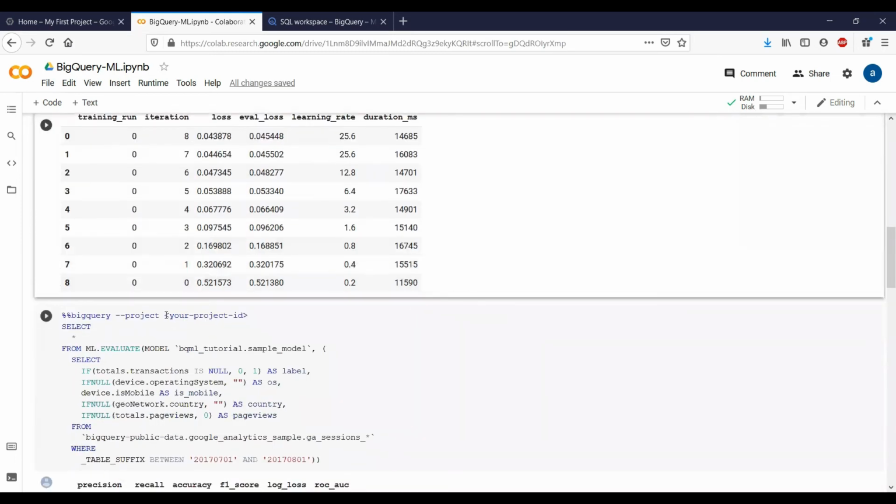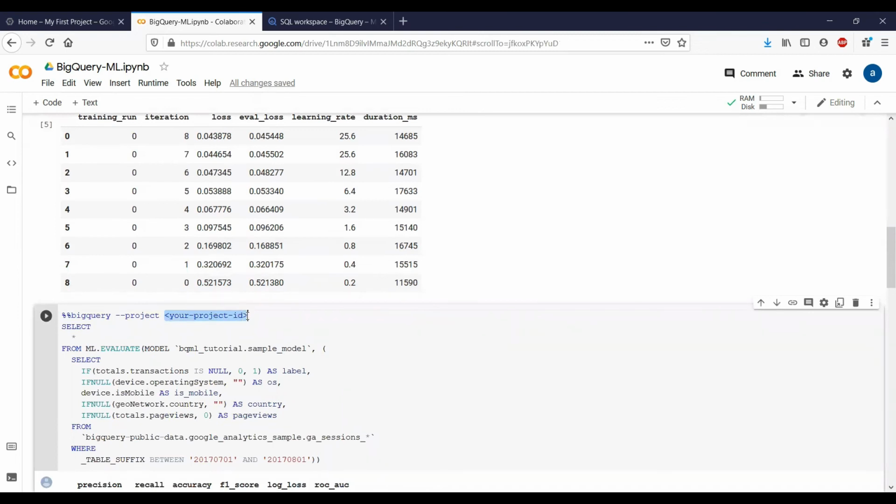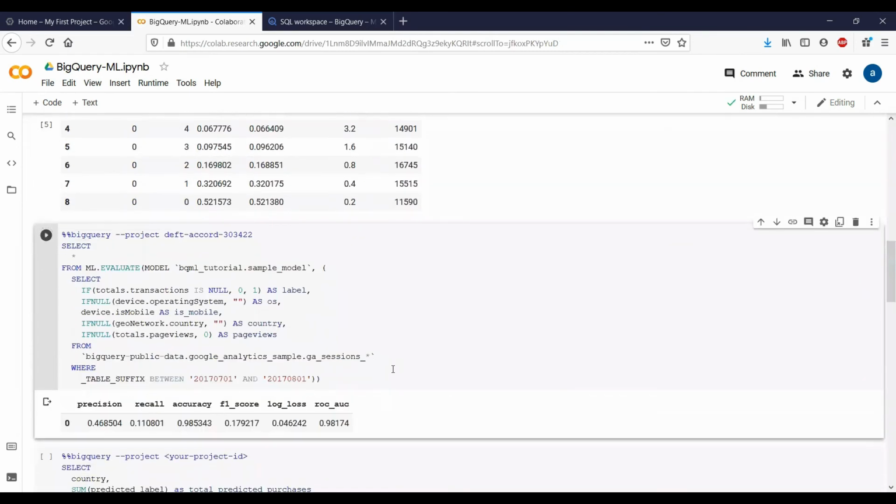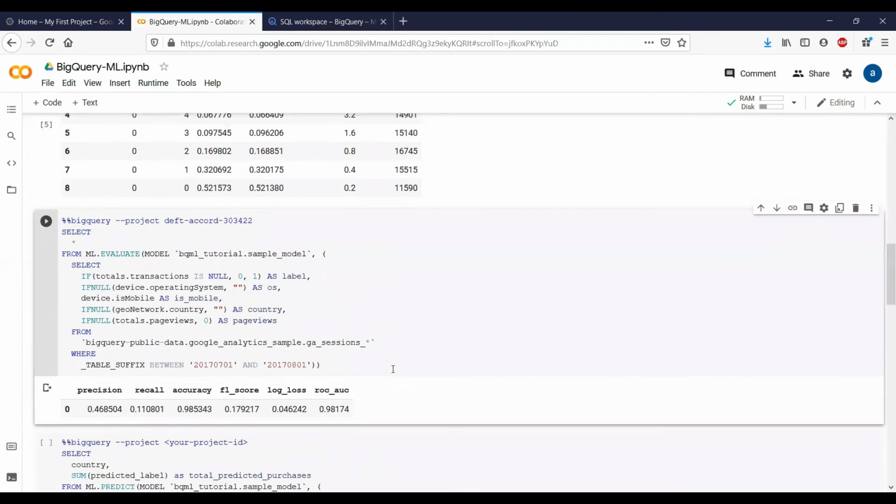Now in the next cell, I am going to evaluate the model, and I am going to look at the quality of the model. So let's do that. Again, I have copy pasted my project ID and I execute this cell. And you can see here that the precision is 0.46, the recall is 0.11, the accuracy is pretty good, it's 0.98, and the area under the curve is also 0.98.